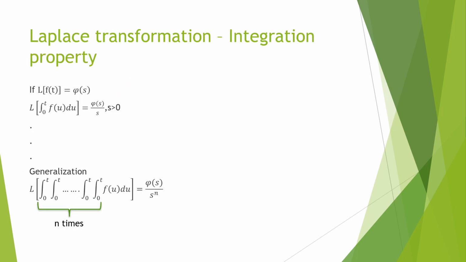So next property, Laplace transformation integration property. If Laplace transformation of function of t is phi of s, then Laplace transformation of integration 0 to t f of u du, okay, we just write u in place of t because the integration limit is t, will be phi of s divided by s. When you integrate this function, you have to divide by s. In generalized form, if you integrate n times, you have to divide by s raised to power n, or n times s.